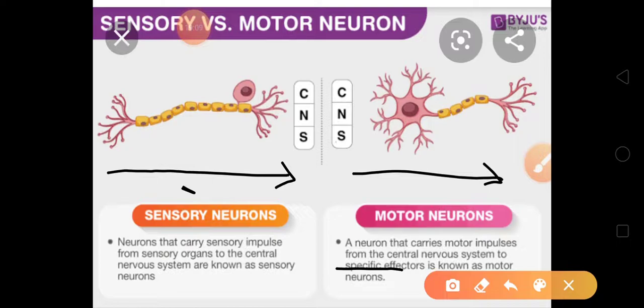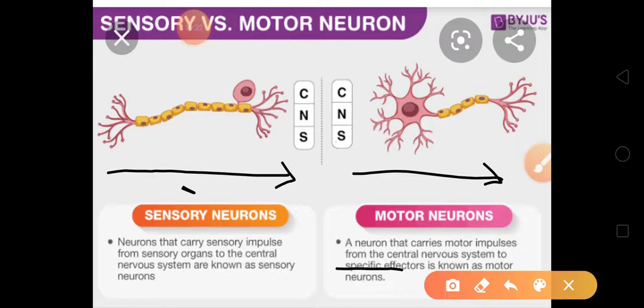We can remove our hand by muscle movement. So motor neuron from brain will go to that area of the muscles where we have to remove the hand. So it will go to the muscles of the hand. That's why they are talking about specific effectors.